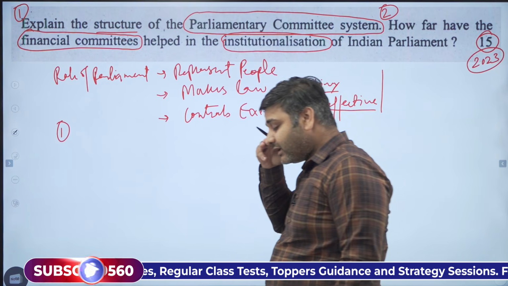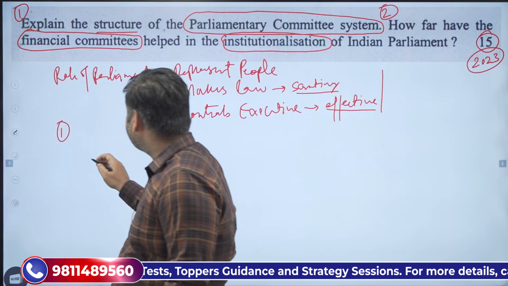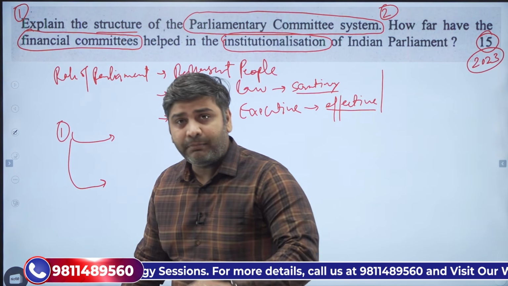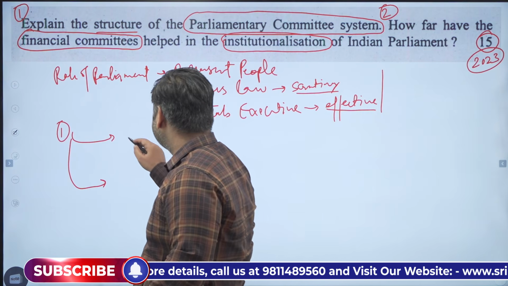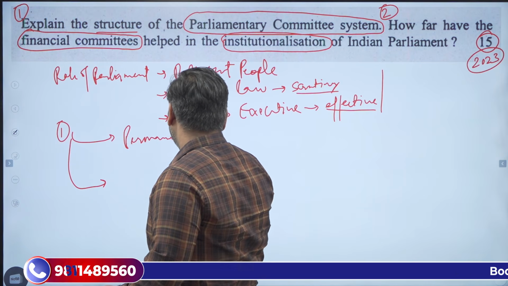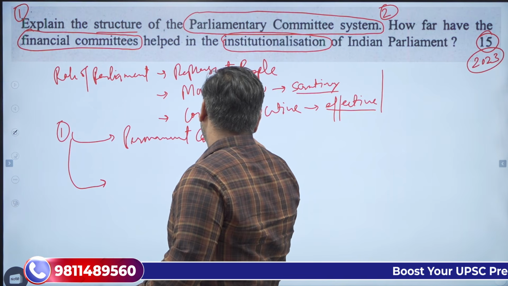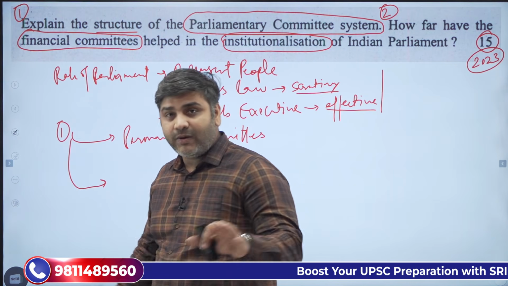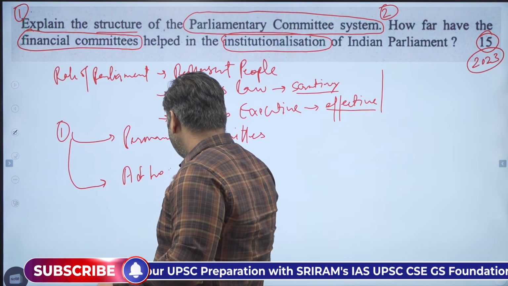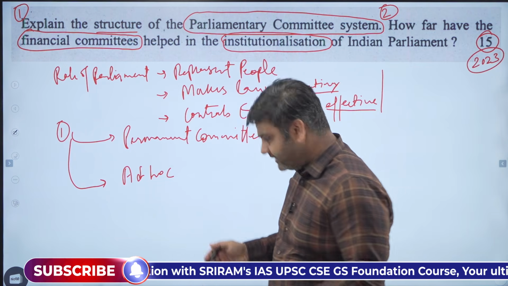Now, if you look at the structure of the parliamentary committee system, you are going to find two things. One is permanent committees, and the other one is ad hoc committees. Ad hoc can also be called temporary committees.